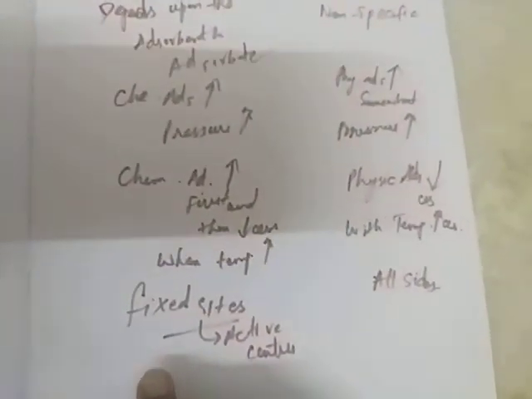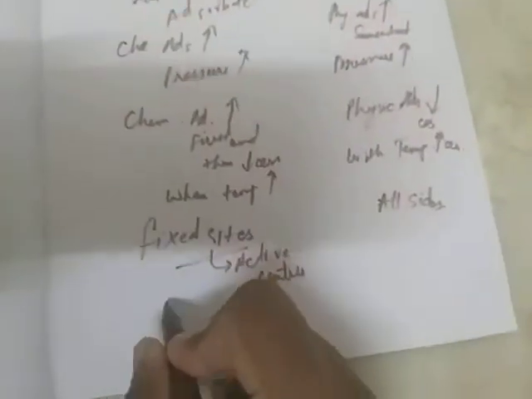Chemical adsorption involves the formation of an activated complex.